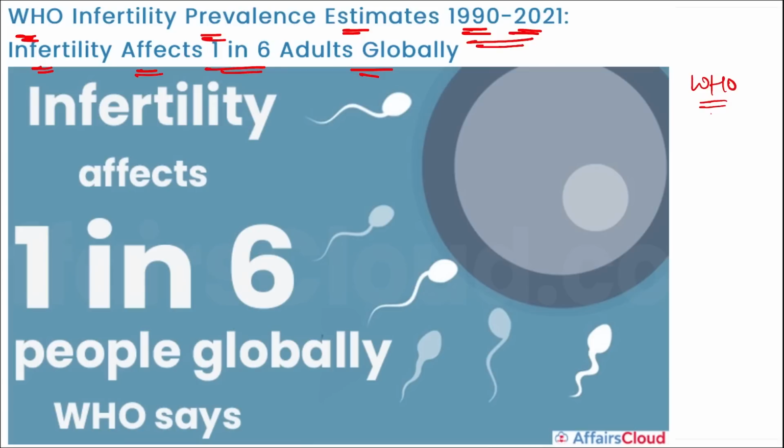Right? And what is this infertility that we are talking about? It is a disease of the male or female reproductive system which results in the failure to achieve pregnancy, be it male or female, even after regular unprotected sexual intercourse. Right? So if we talk about WHO, who is the Director General? Dr. Tedros Ghebreyesus. Headquarters in Geneva, Switzerland, and it was established on 7th April 1948.